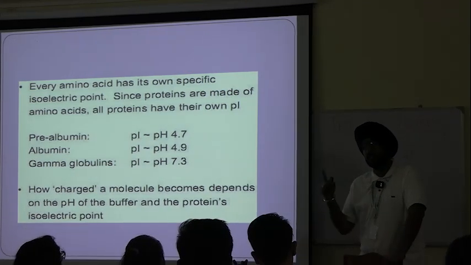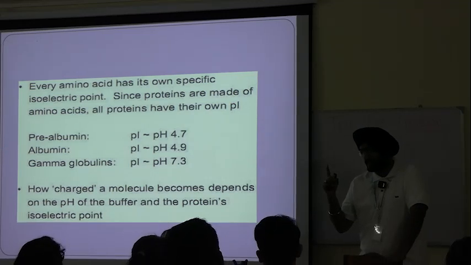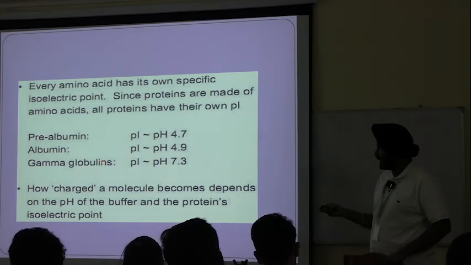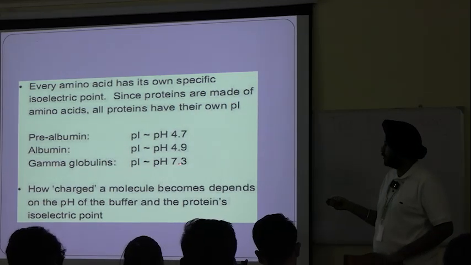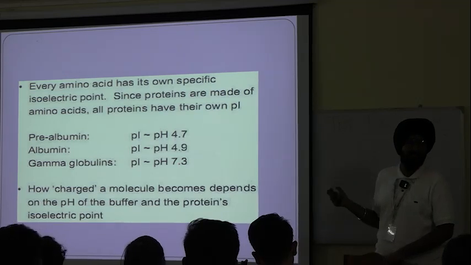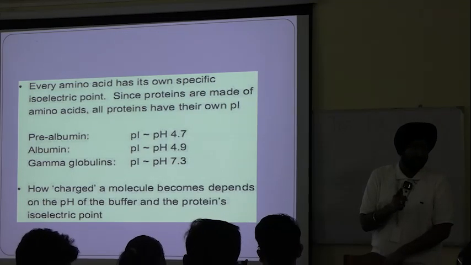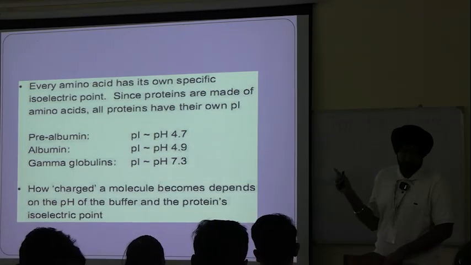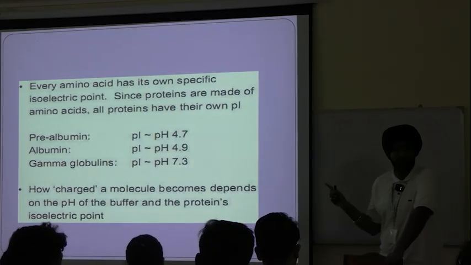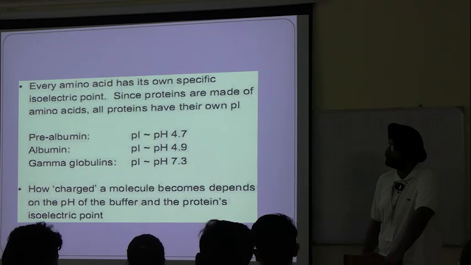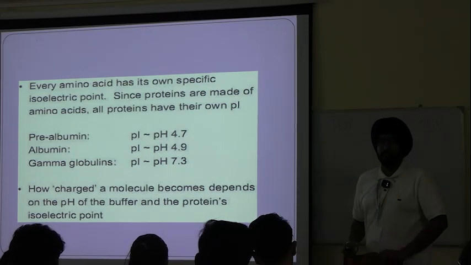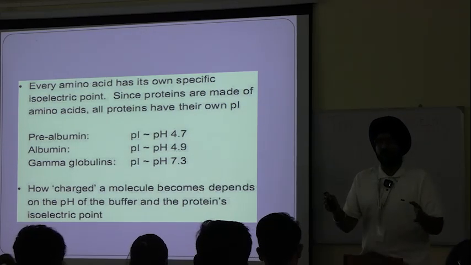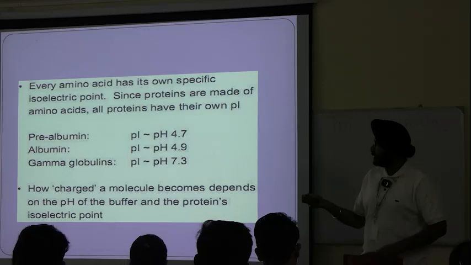They will be electrically neutral, but there will be some charge present on the gamma globulins because their isoelectric point is at 7.3. At 7.3 it will be electrically neutral, not at 4.8. So now when we electrophorese this sample, what will happen?